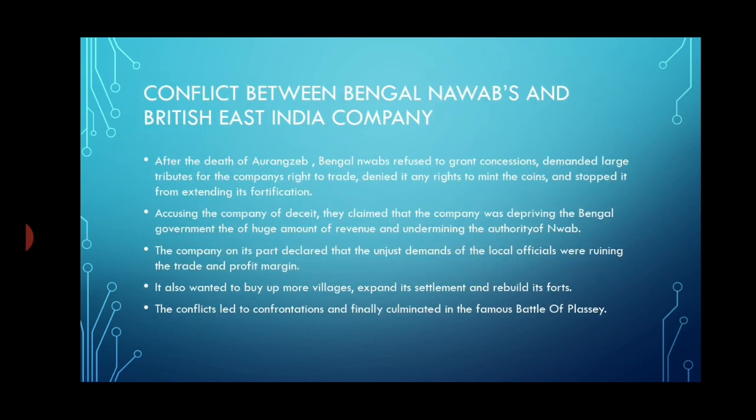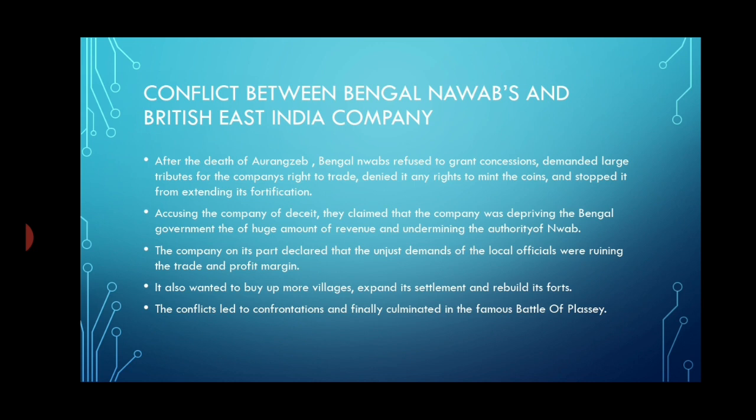Now, conflict. What were the reasons for conflict between the Nawabs and the British East India Company? After the death of Aurangzeb, who died in the year 1707, the Bengal Nawabs refused to grant concessions, demanded large tributes for the company's right to trade, denied it any right to mint coins, and stopped it from extending its fortification.